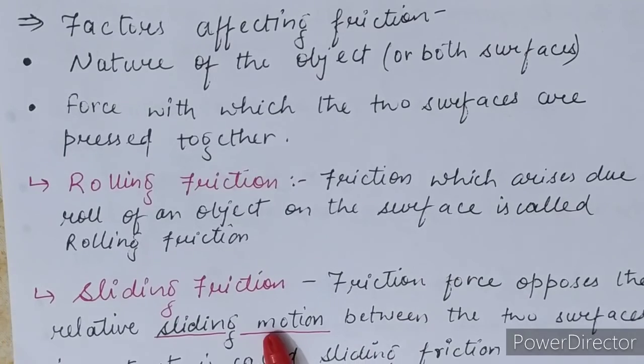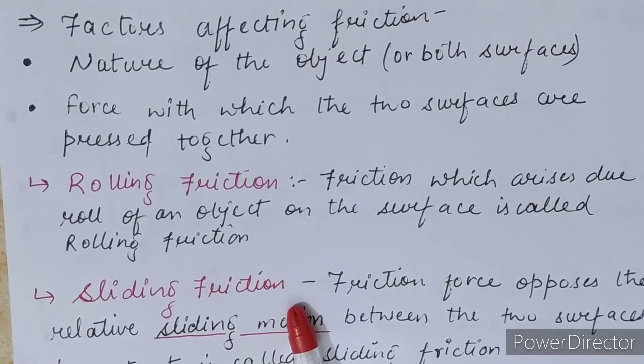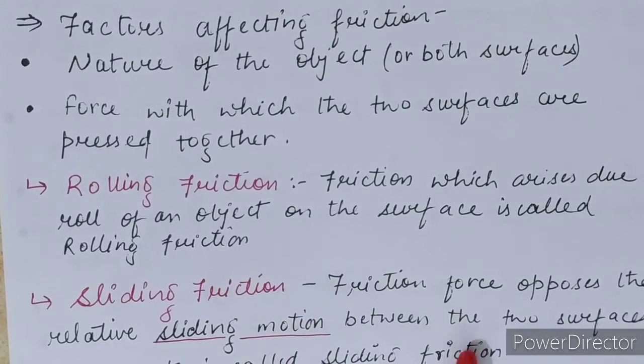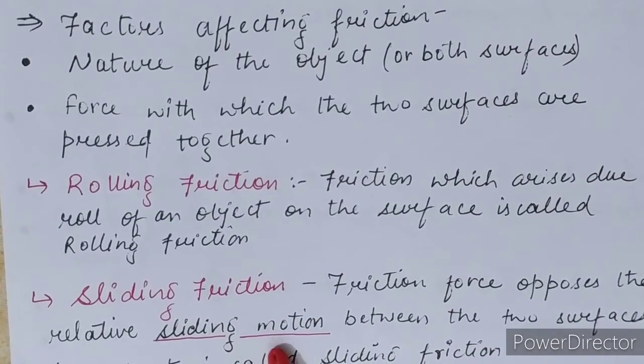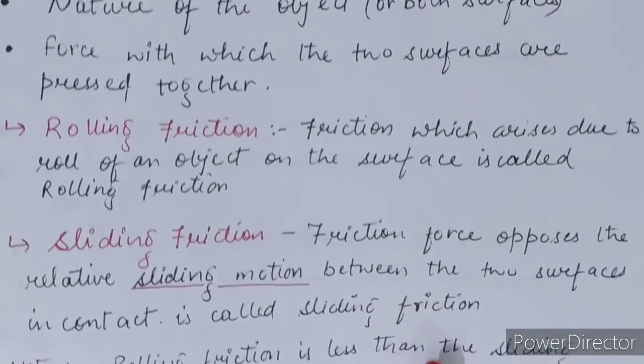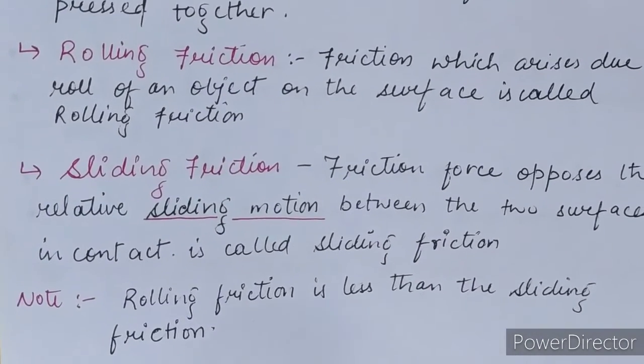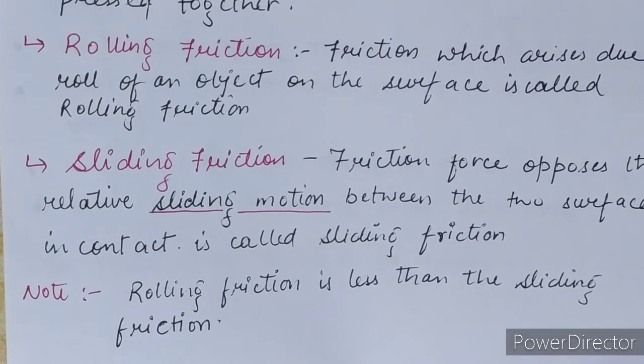The second one is sliding friction. Now what does sliding friction mean? A friction force opposes the relative sliding motion between the two surfaces in contact. Sliding friction means when we just slide on any surface. Suppose on a slope, I slide one rectangular box. The friction force which is developed on that rectangular box when it is sliding on a slope, that is the sliding friction.